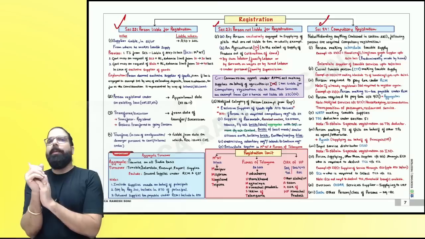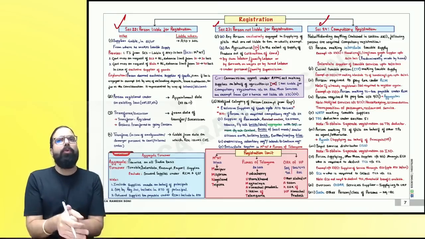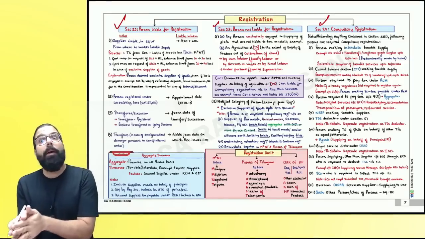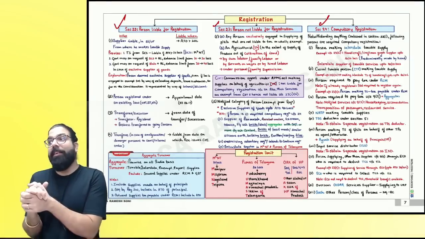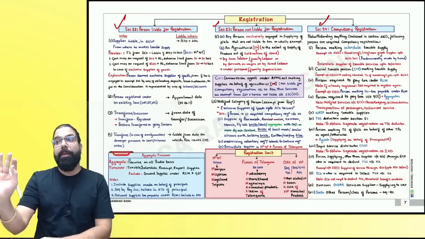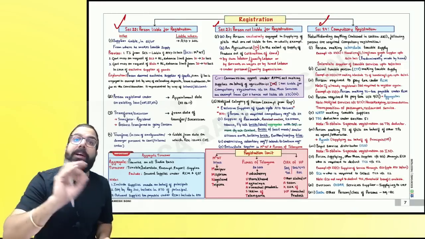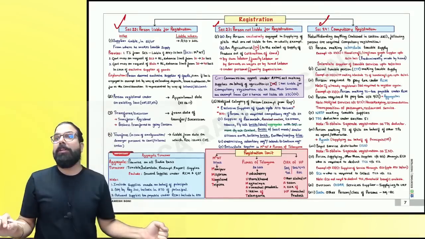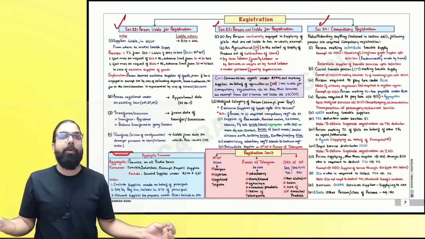Now, before I go ahead and start with 22, 23, I want to talk about section number 24 first. Who are the people who are liable for compulsory registration in GST? Means irrespective of their turnover, etc., they have to go ahead and take compulsory registration. People who are down, you have to talk with me. Can I go ahead, everyone?